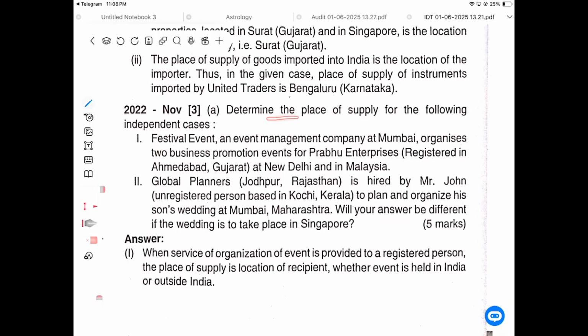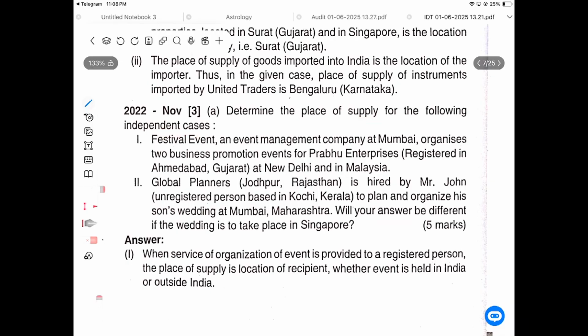Determine the place of supply for the following independent cases. So, festival event. An event management company at Mumbai organizes two business promotion events for Prabhu Enterprises, registered in Ahmedabad, Gujarat, at New Delhi and in Malaysia.